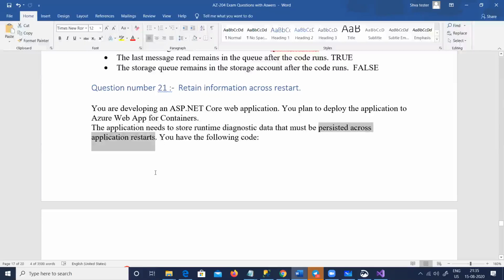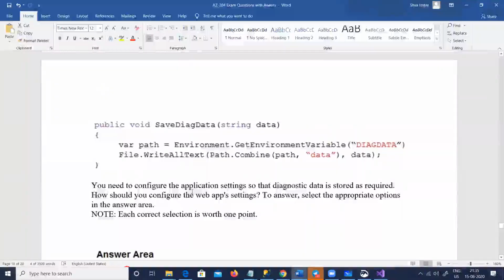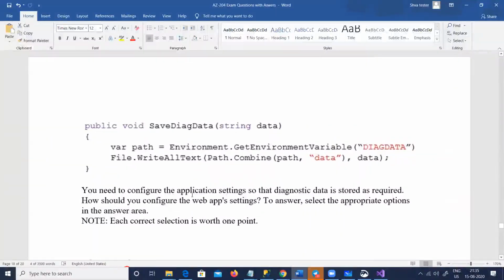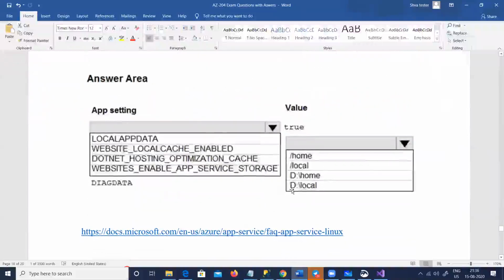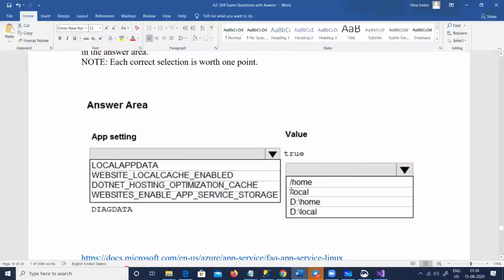across application restarts. You can see a small code out here. He is getting some environment variables and trying to write to a file. When he writes into a file, he writes into his C drive or his directory. So when the VM restarts, all of that will be gone. So you need to configure the application settings so that the diagnostic data is stored as required. He is asking what he should configure.